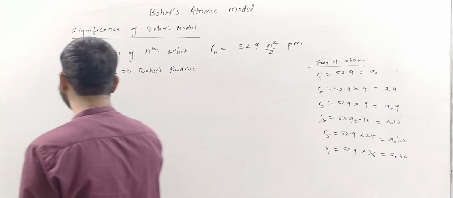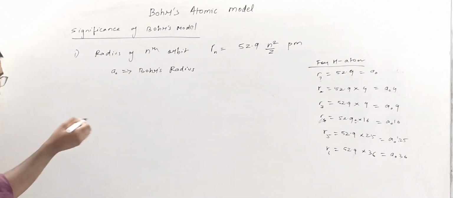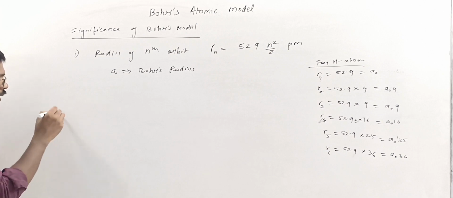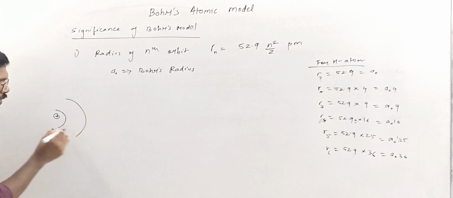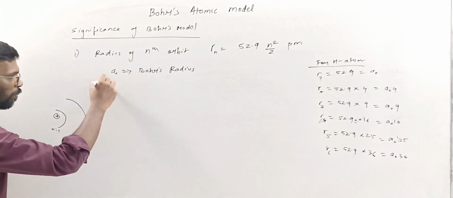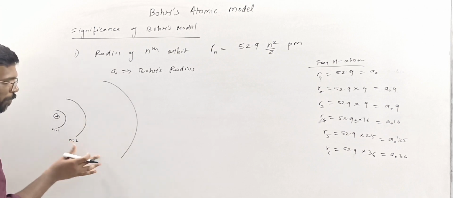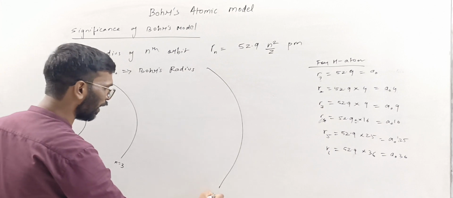If you want to see the spacing of the orbits in an atom, it is this way. This is the nucleus. This may be the first orbit, n is equal to 1. This may be the next spacing, which is more than that. Then this may be the third spacing, which is still bigger, that is n is equal to 3. This will be the fourth spacing, n is equal to 4.